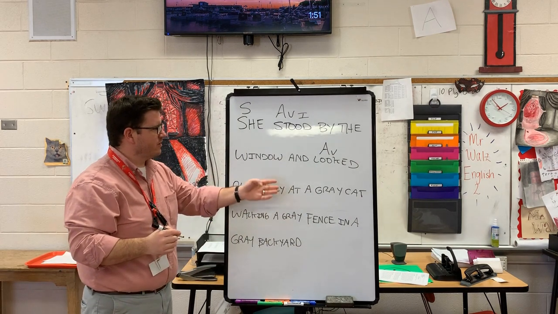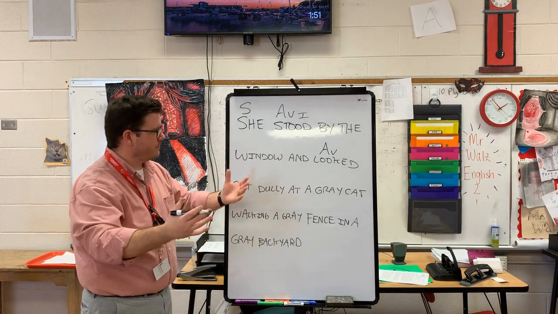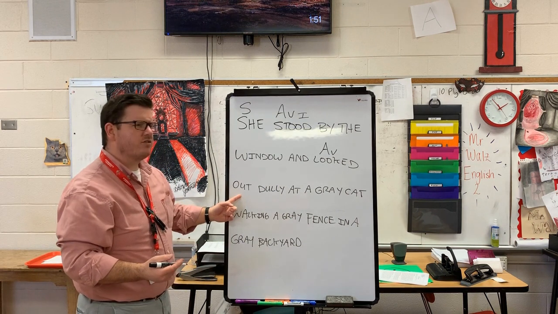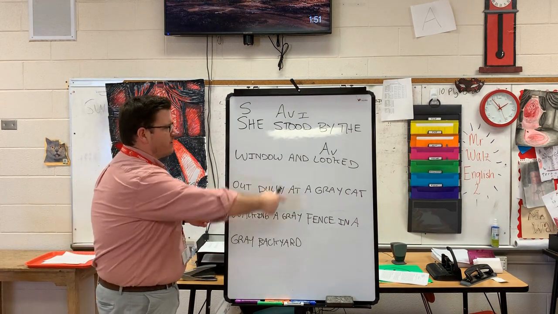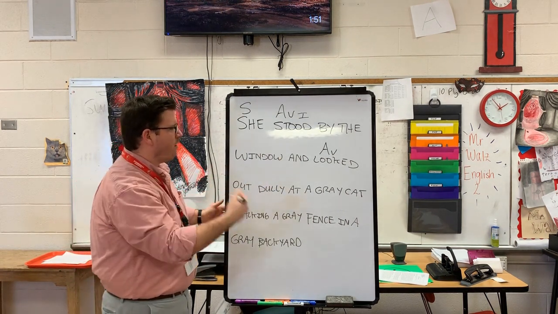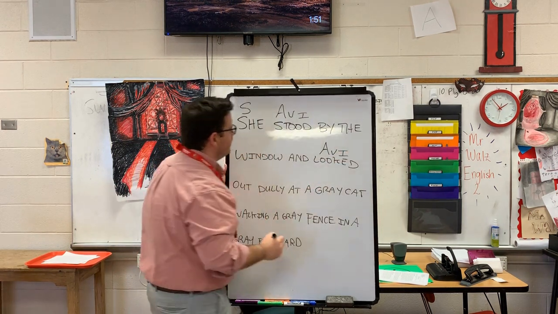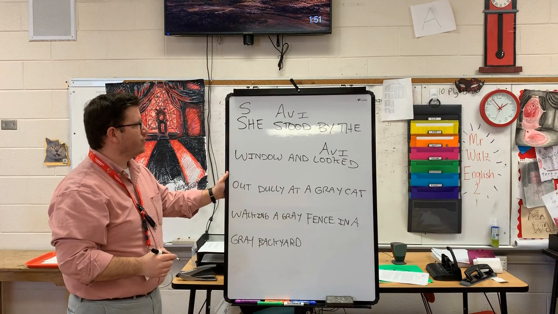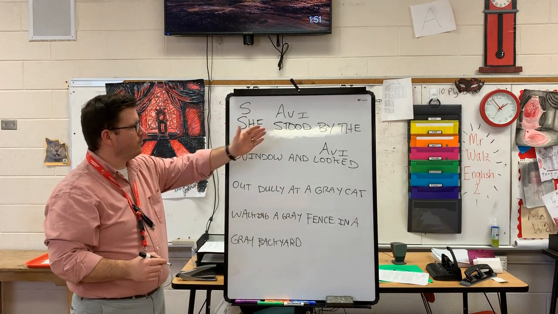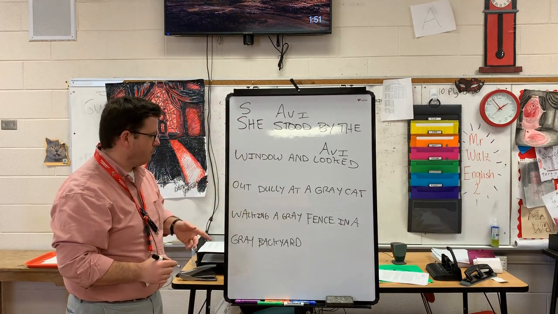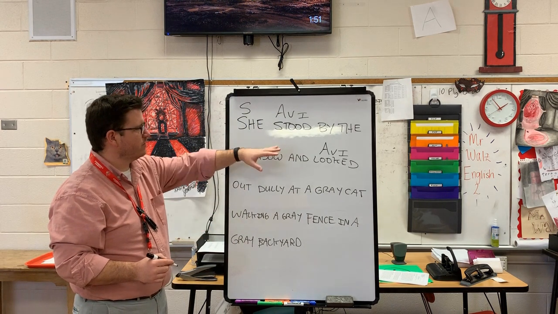And looked, do I have anything that answers the question, looked what? Out does describe looked, but it tells me where, it doesn't tell me what. So both of my verbs are intransitive. She stood by the window and looked out dully at a gray cat walking a gray fence in a gray backyard. Stood and looked are intransitive.